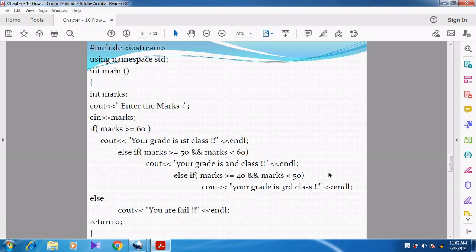If the student is getting 40 to 49, that is greater than or equal to 40 and less than 50, then he belongs to third class. Then below 40 is failed.